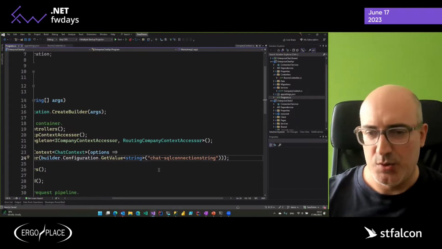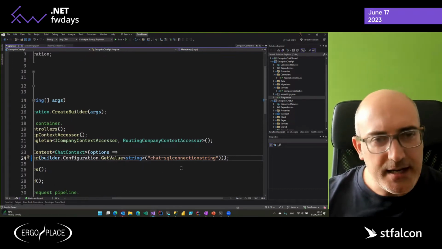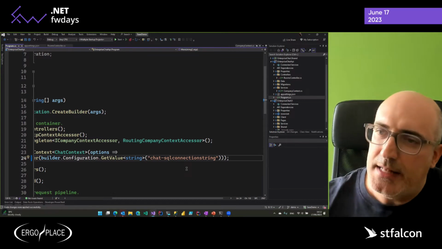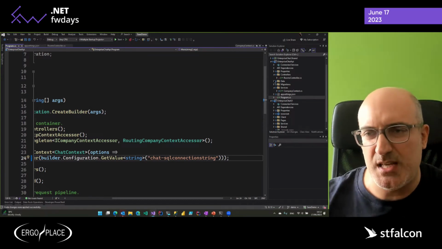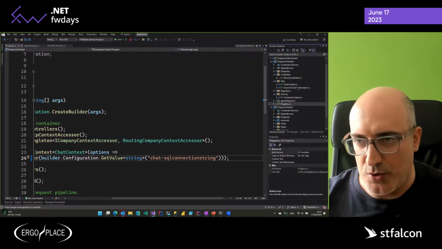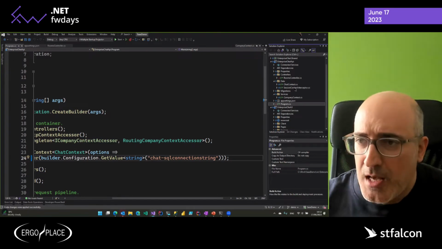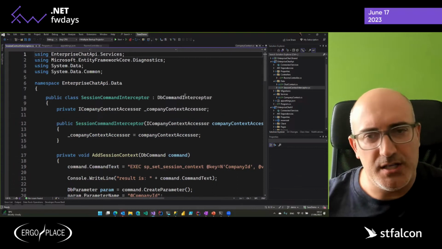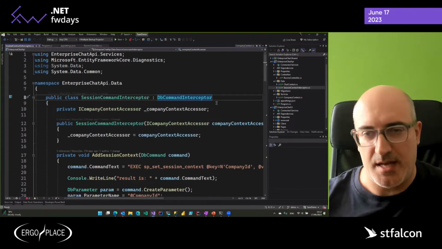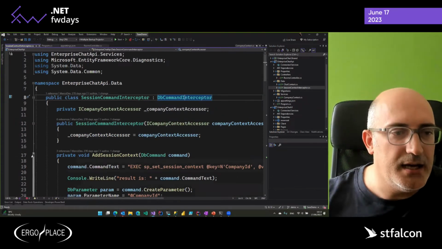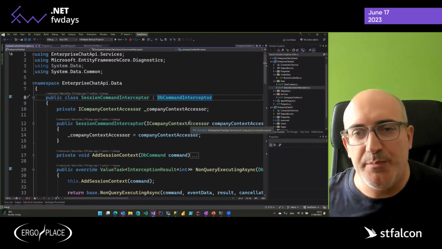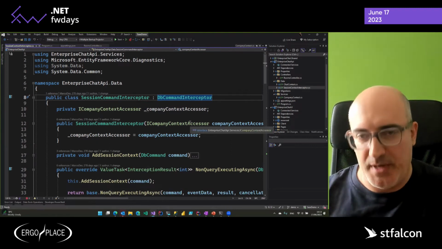So I'm just switching the connection string here. And then I needed to set that session context. The way I'm doing this is specific to Entity Framework, but there are other solutions for Dapper, etc. that you can engineer. In the case of Entity Framework, I'm leveraging a feature called the DbCommandInterceptor. This is a class that Entity Framework will call just before sending a command to the database.